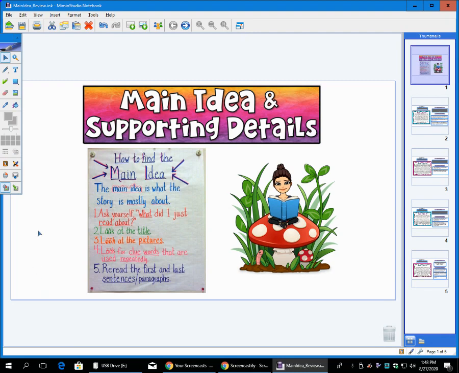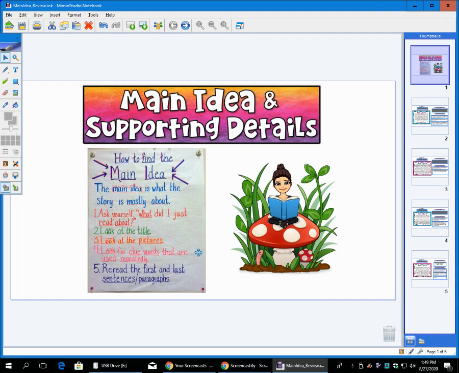Now, just as a reminder, just like we said yesterday, how do you go about finding the main idea? Well, first of all, what is a main idea? It's what the story is mostly about. We got to think about the whole story here. So, in order to do that, again, ask yourself, what did I just read about? Figure out what is the subject and the topic that you're reading about. If you have a title or pictures, take a look at them. And if not, look for those clue words, those words that are repeated throughout to clue you in to what